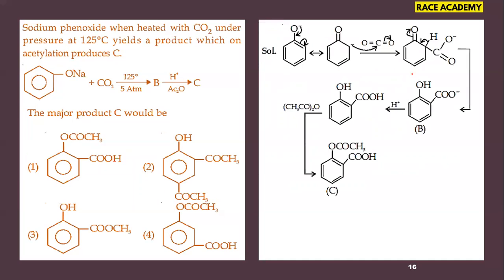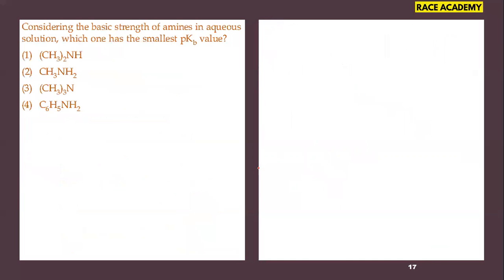Let us see that mechanism. In that mechanism, we got acetylsalicylic acid, the aspirin preparation here. So that is our equation, and it matches with our first option, which is the right option for this one. It's the most important preparation of this acetylsalicylic acid. This is asked from our phenol chapter of our class 12 part 2 textbook. Let us move to the next question.